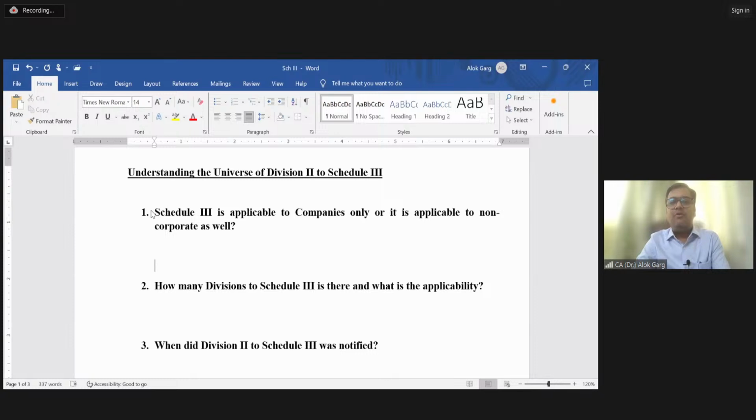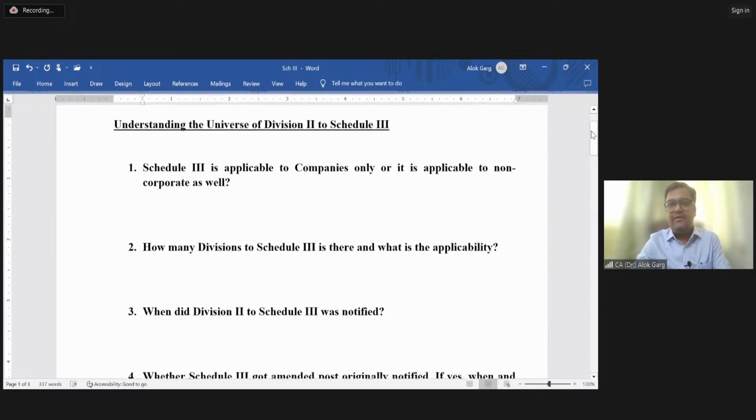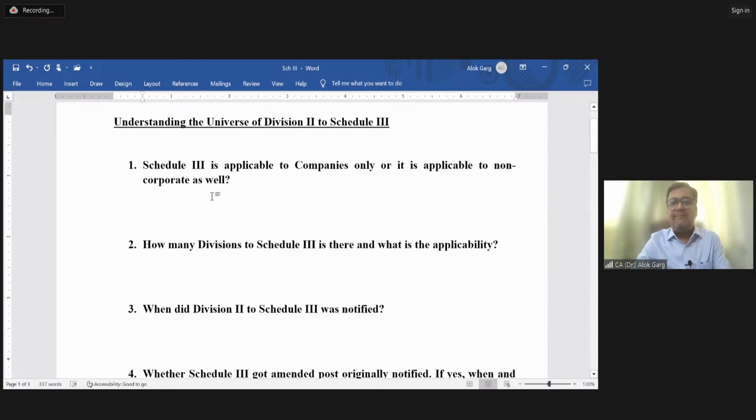Is schedule 3 applicable to companies only, or is it applicable to non-corporates as well? I mean partnership, proprietorship, trust, Hindu undivided family, body of individuals, cooperative society.